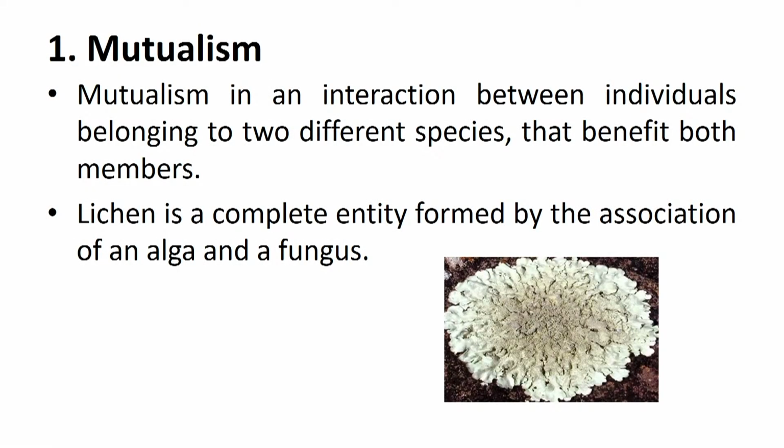First we talk about mutualism. Mutualism is an interaction between individuals belonging to two different species where both benefit. The interaction benefits both members. Example is lichen. Lichen is a complete entity formed by the association of an alga and a fungus.